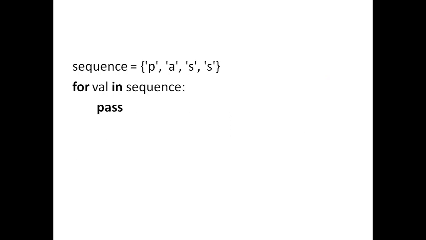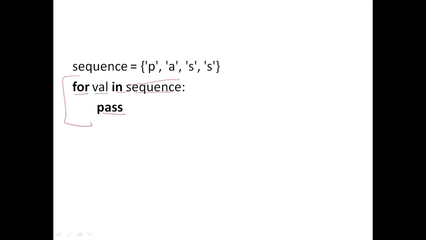So where is it used? Basically it is used where we do not have any body for a particular block. In Python, a block cannot have empty statements. That means there must be at least one statement inside any block. So if we do not know the actual body of that block, then we can write the keyword pass. Like in this example, I have taken a for loop: for val in sequence.